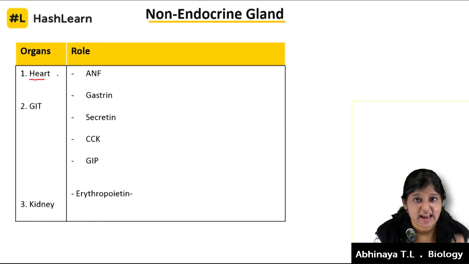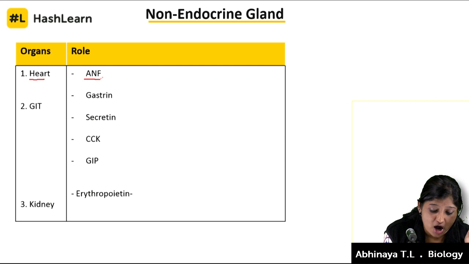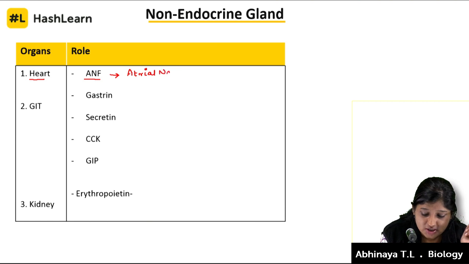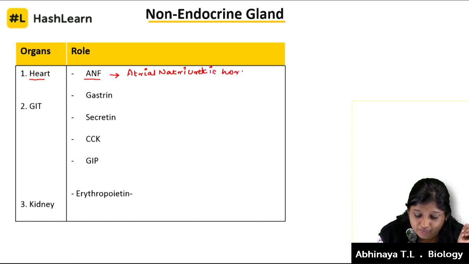The atrial wall of the heart releases a hormone called atrial natriuretic hormone. What is the function of this specific hormone?